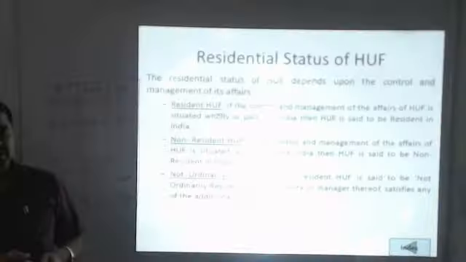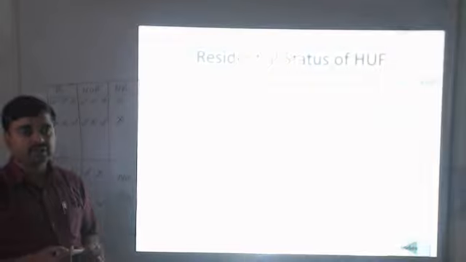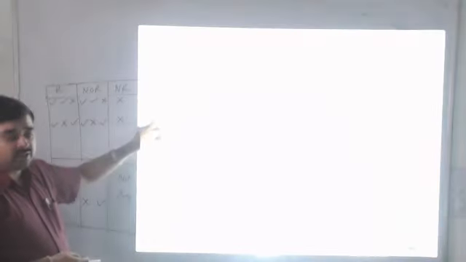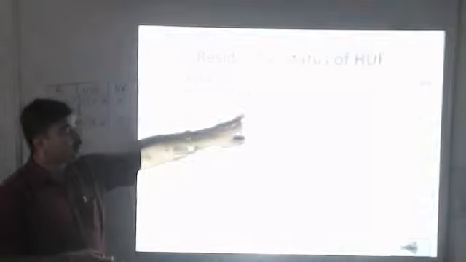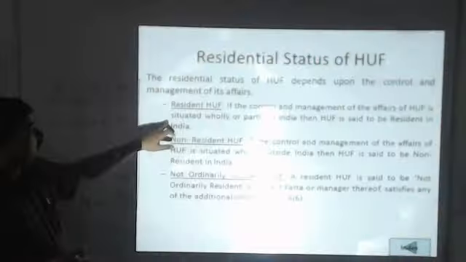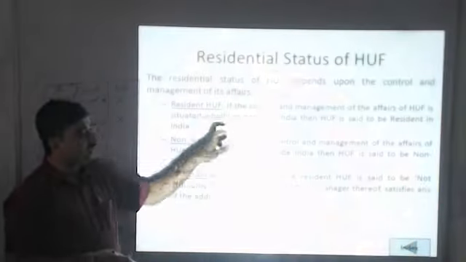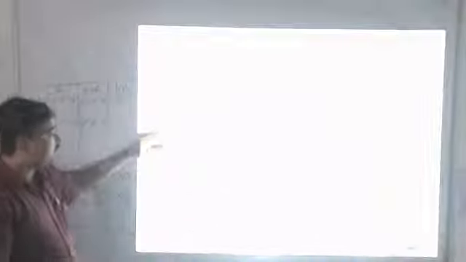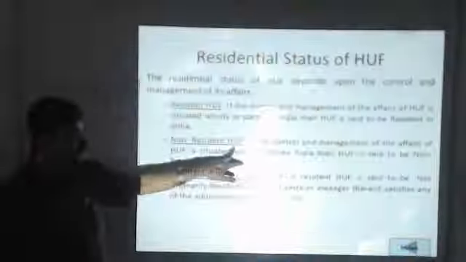For the purpose of Hindu undivided family, the control and management of the Hindu undivided family is the base by which we classify the Hindu undivided family into three parts. The Hindu undivided family, or in short HUF, will be treated as resident in India if the control and management of its affairs is situated wholly or partly in India. If it is situated fully outside India, we will treat it as a non-resident HUF.